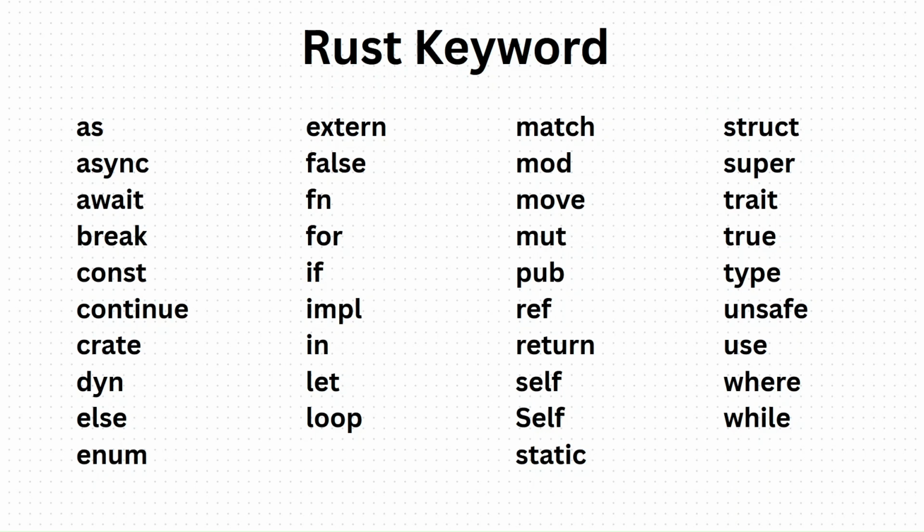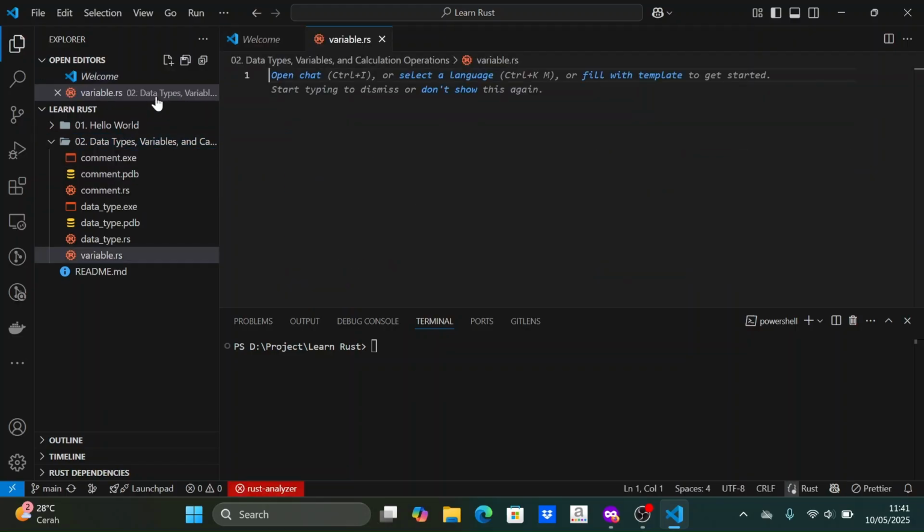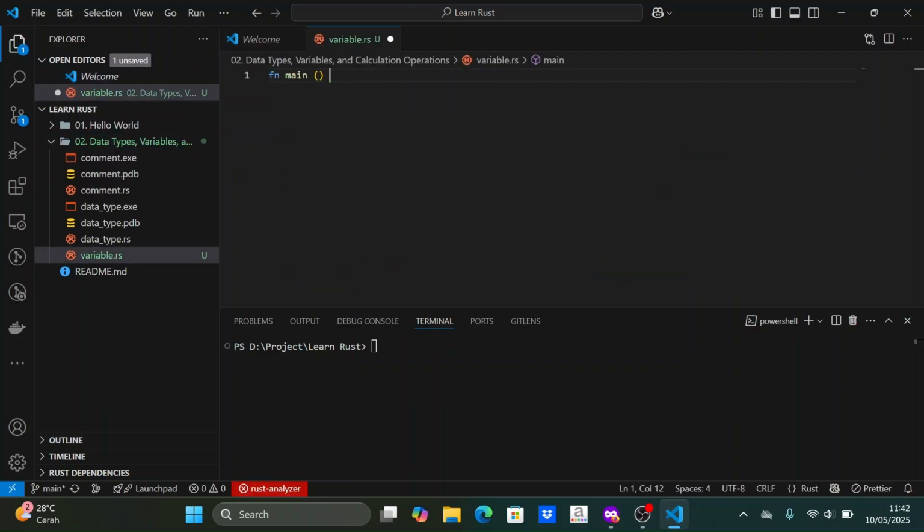Okay, next let's discuss the types of variables in Rust. The first type we will discuss is constants. Constants are created using the keyword const. Constants are values that cannot be changed, immutable, must be defined with a specific data type, and can be used anywhere in the code. Constant values are evaluated at compile time. Constants must have their data type annotated, cannot be mutable, are globally available throughout the crate, and their names follow the convention of using uppercase letters.